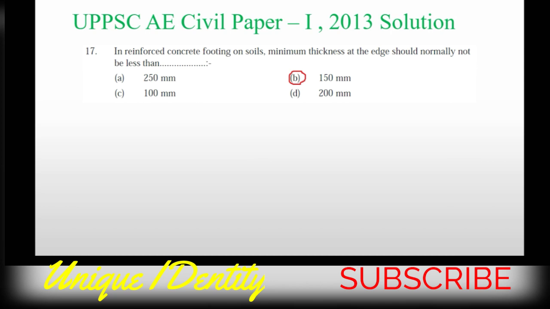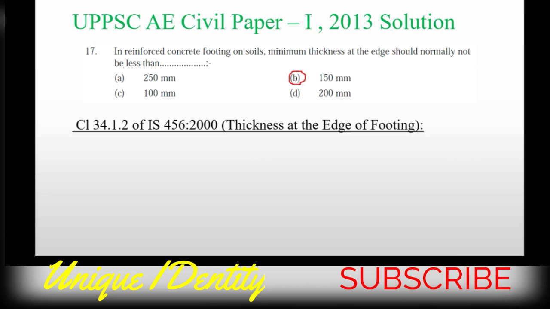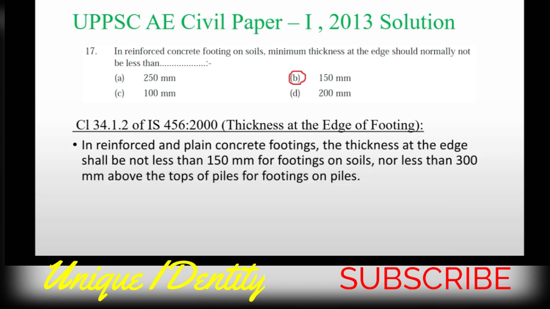Next, question number 17. In reinforced footing on soil, minimum thickness at the edge should normally not be less than, option B 150 millimeter is the answer. I am explaining that clause number 34.1.2 of IS 456 2000, thickness at the edge of footing.